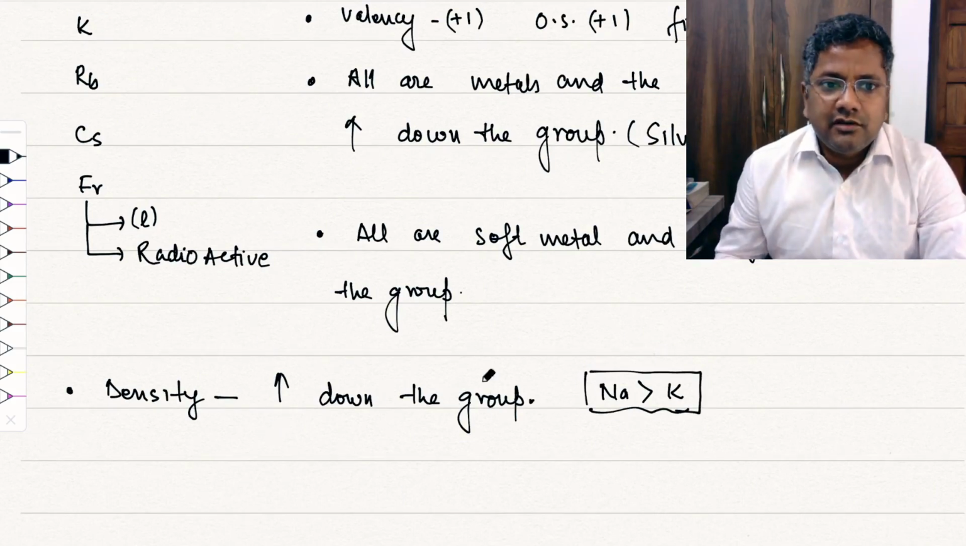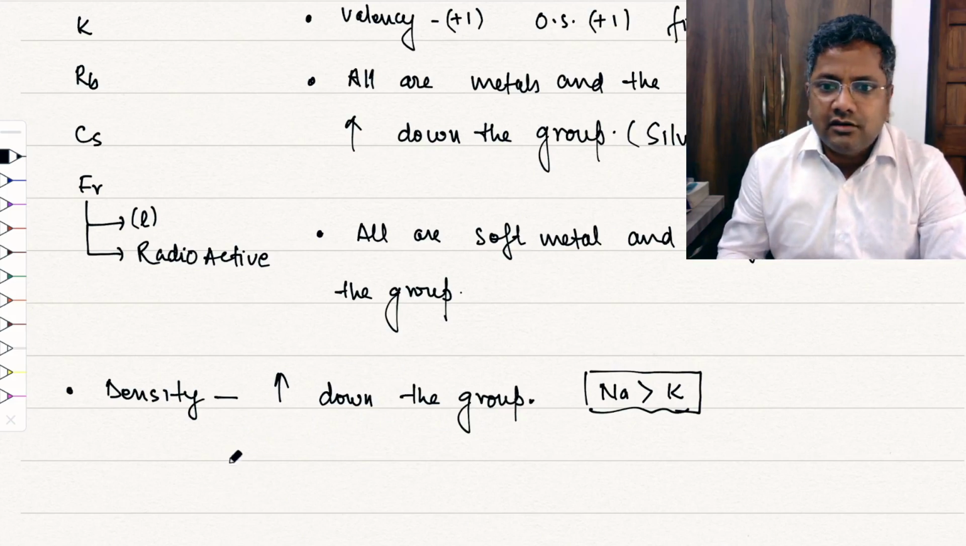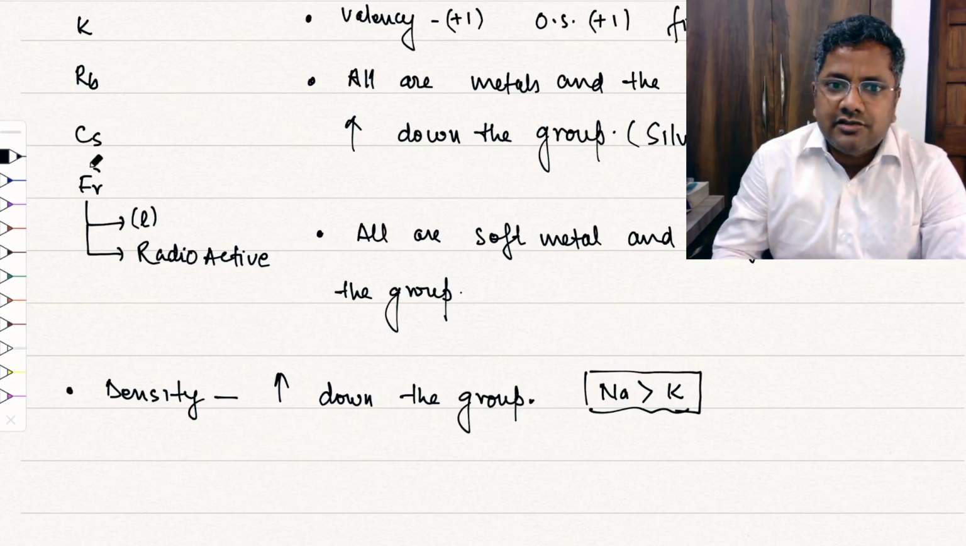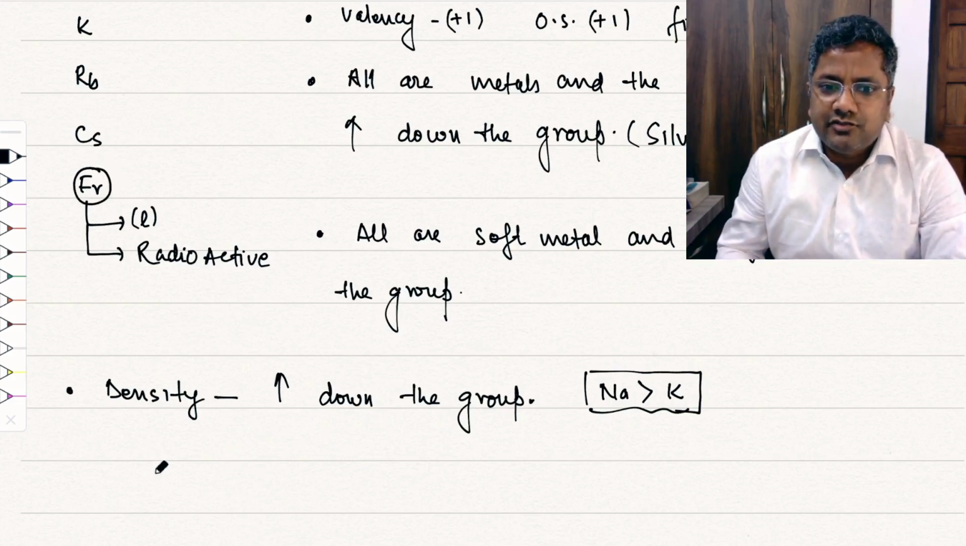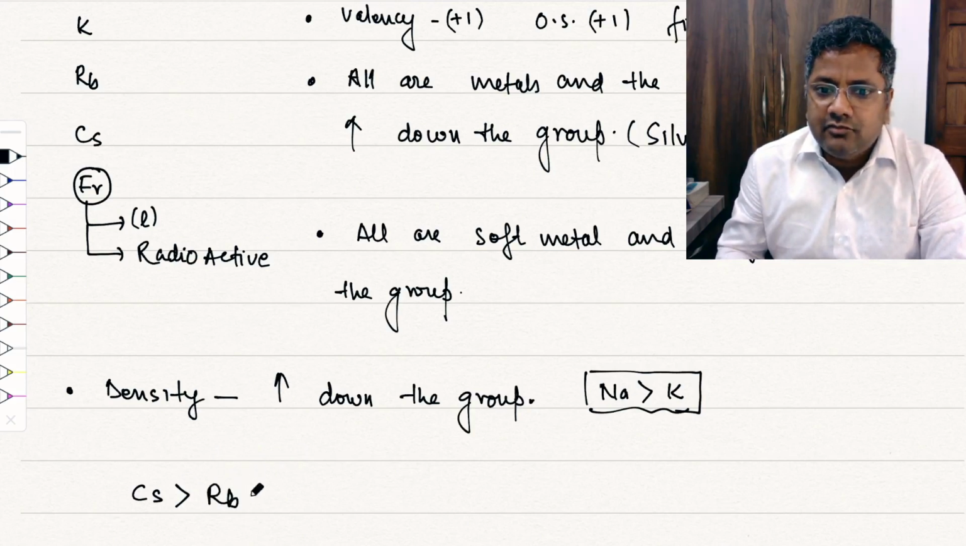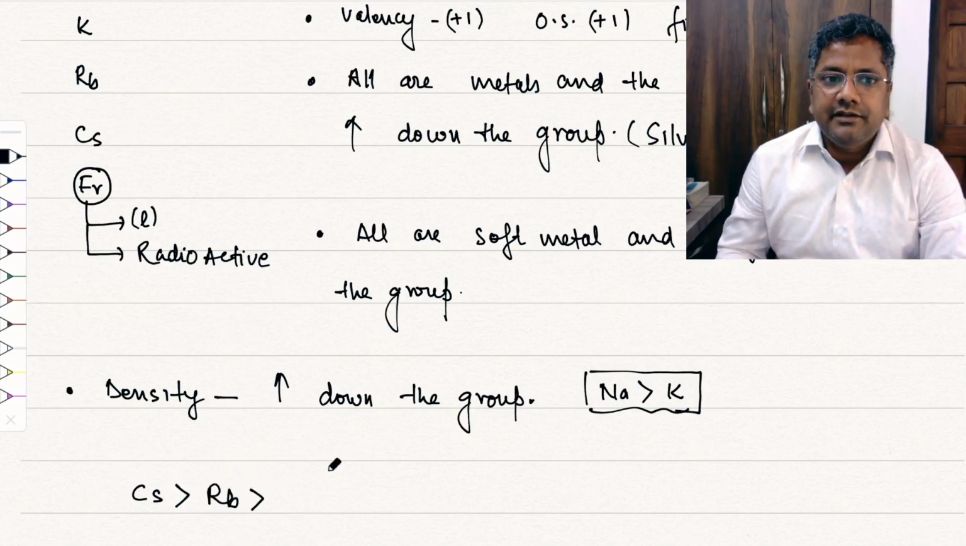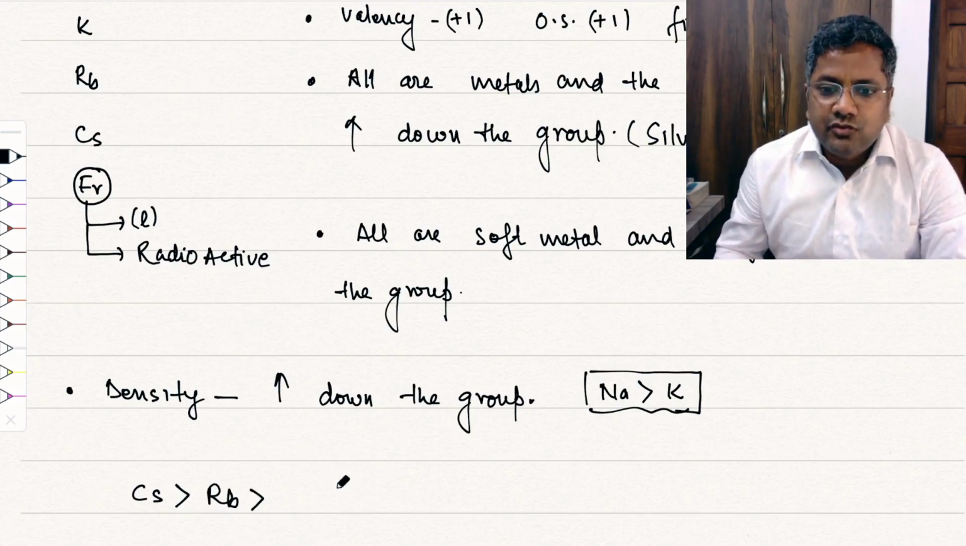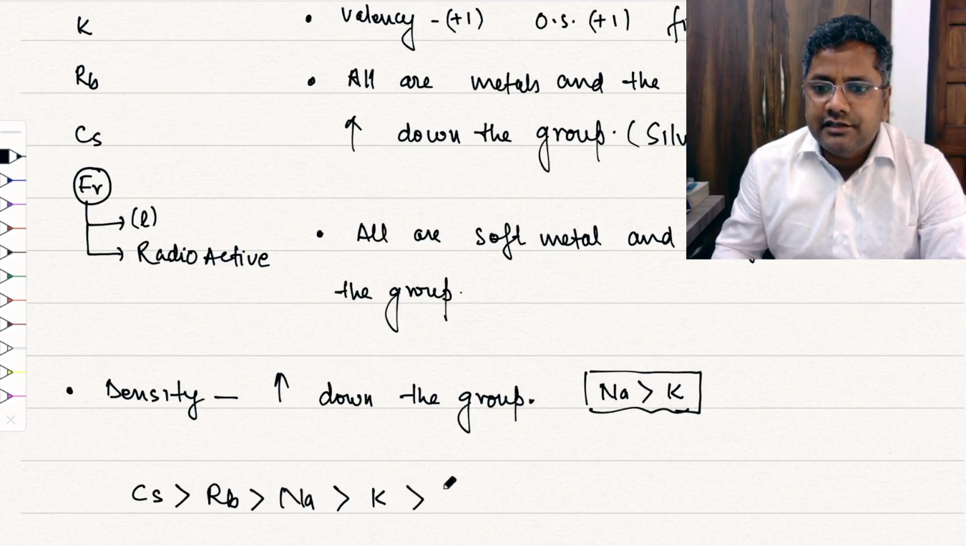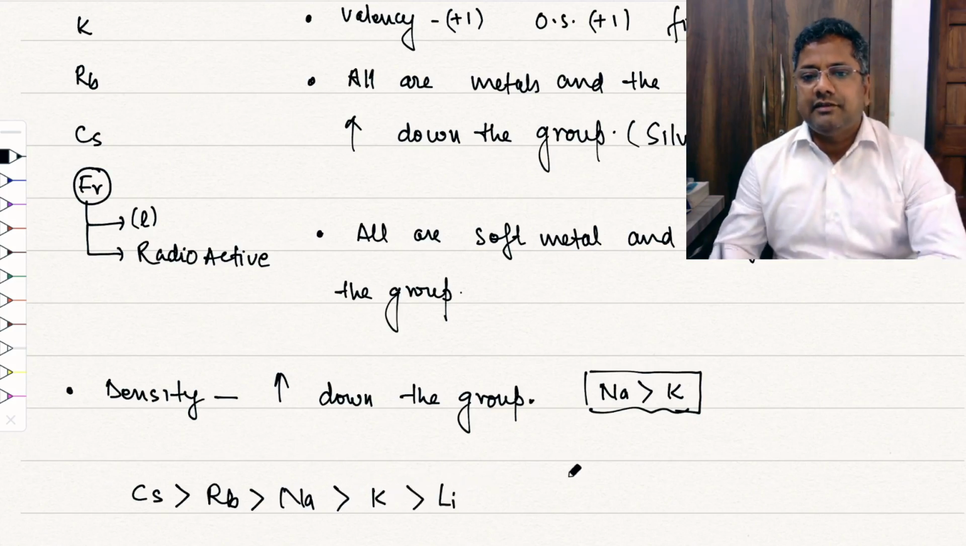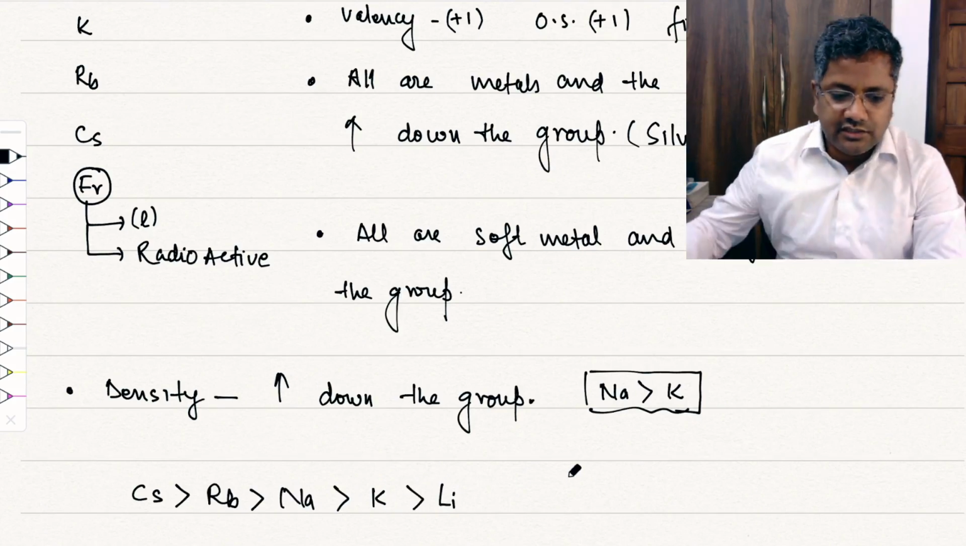This is important, all of you should note this down. And if you want the complete order of density, I am not considering francium here. So cesium has the highest density. After that we have rubidium, and then sodium, then potassium, and the least density is lithium. Lithium has the least density. So this is the order of density.